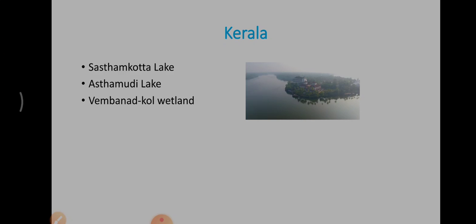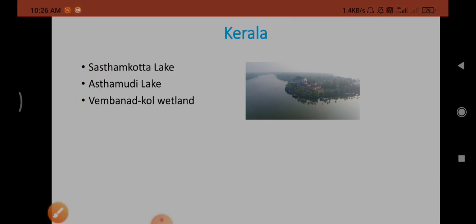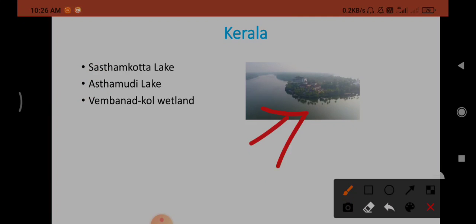Next, in Kerala there are 3 Ramsar sites. One is Sasthamkotta Lake, Ashtamudi Lake, Vembanad Kol Wetland. So these 3 Ramsar sites are there in Kerala: Sasthamkotta Lake, Ashtamudi Lake, and Vembanad Kol Wetland.